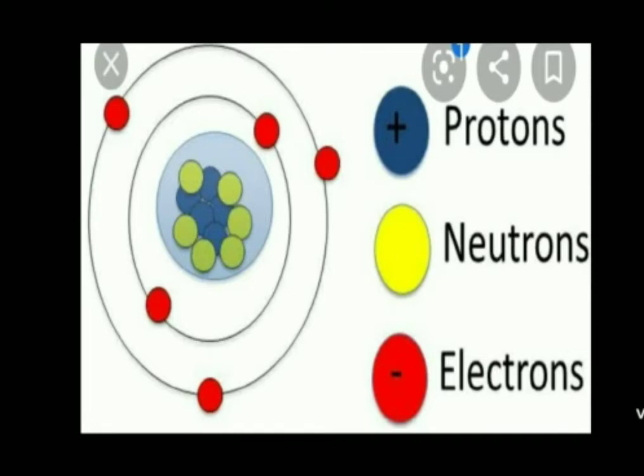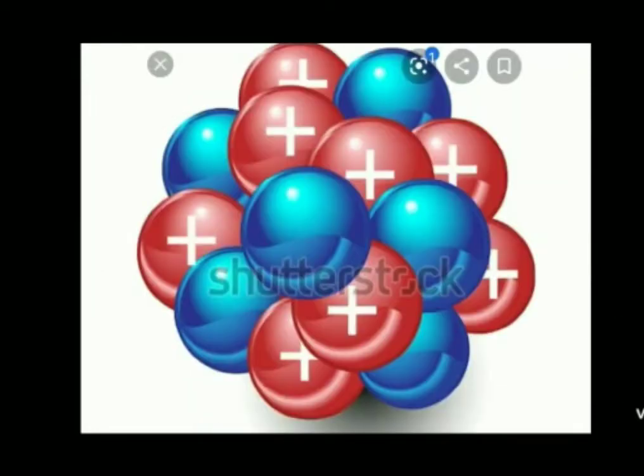These contain three types of subatomic particles. Those are protons, neutrons and electrons. Now how the nucleus is and what it consists of, that we will see in the next slide. This is the nucleus. The atomic nucleus is positively charged. Almost the entire mass of the atom is concentrated in the nucleus.